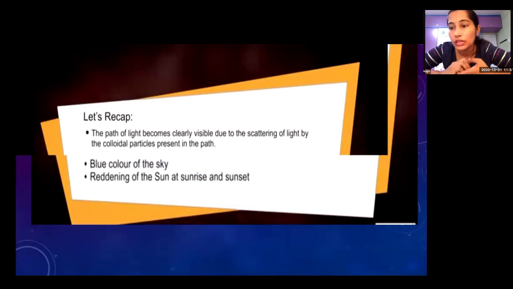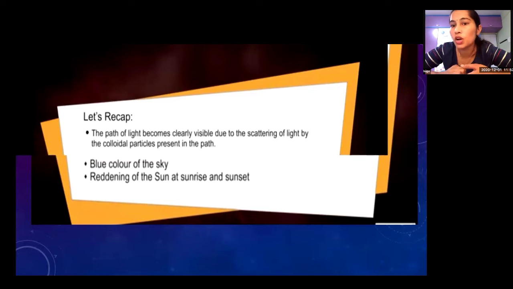Okay, so these are all the points we learned today. We will do a quick recap. First point: the path of light becomes clearly visible due to the scattering of light by colloidal particles present in the path. If there are tiny colloidal particles present in the path, we can see light clearly.